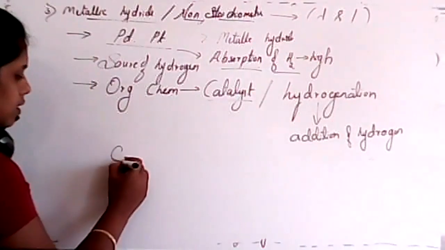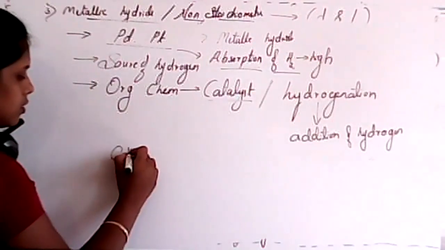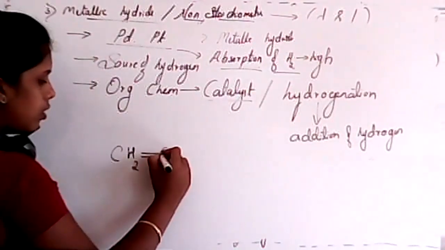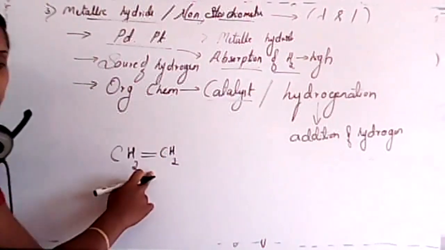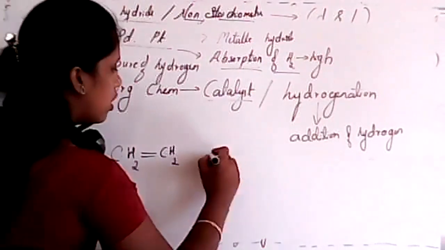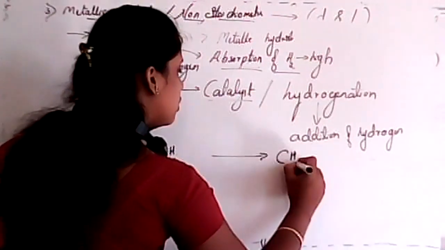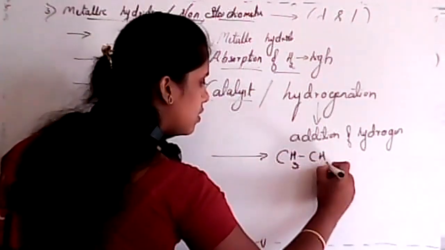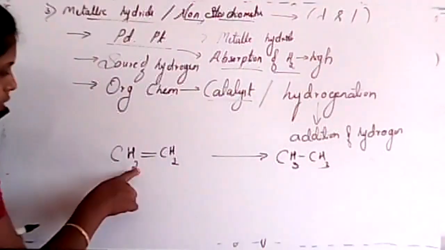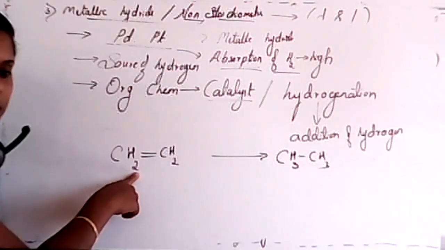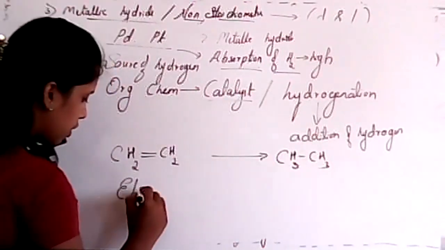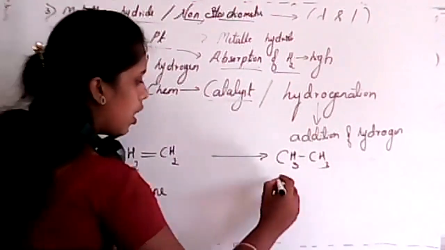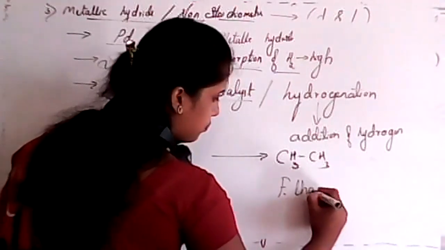That is CH2 double bond CH2. I have to supply 2 molecules of hydrogen to completely change its composition to CH3. This is ethene, and I have to convert it into ethane.